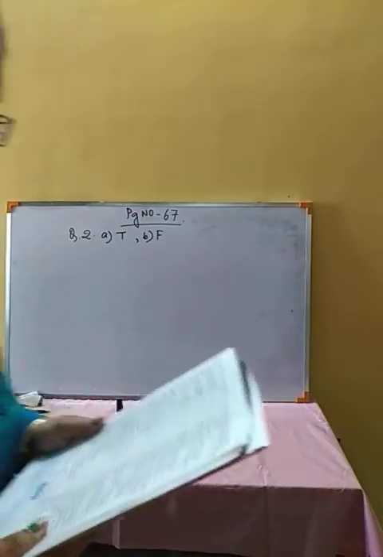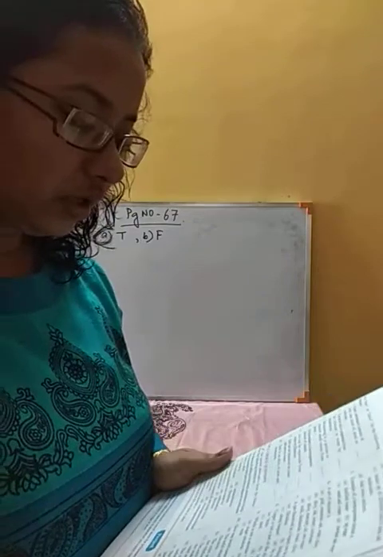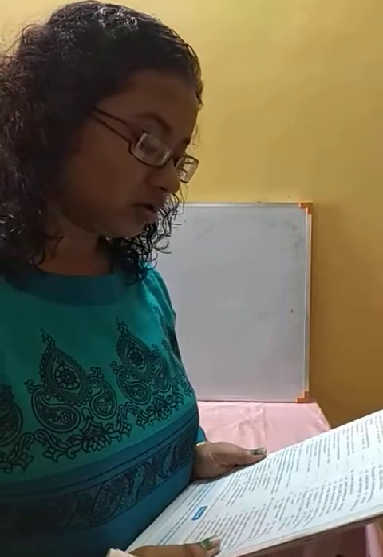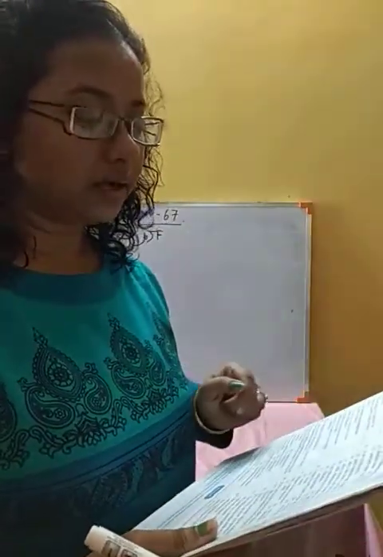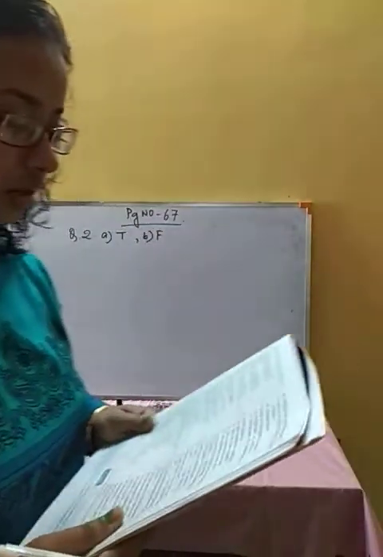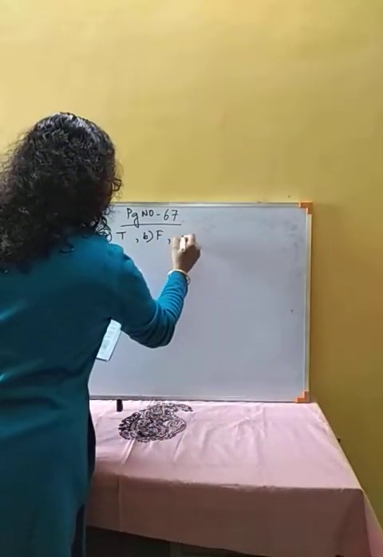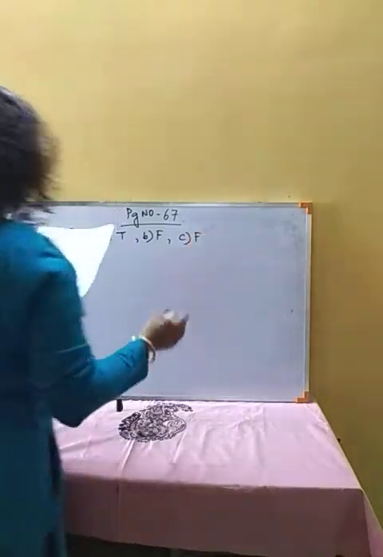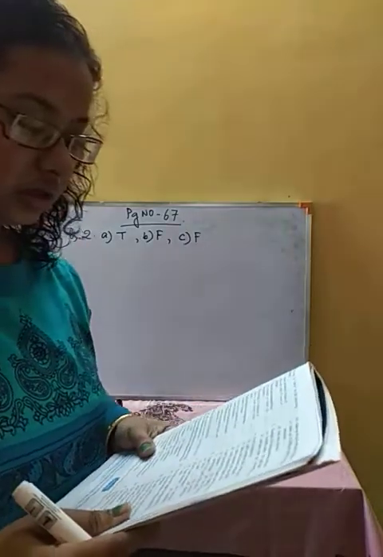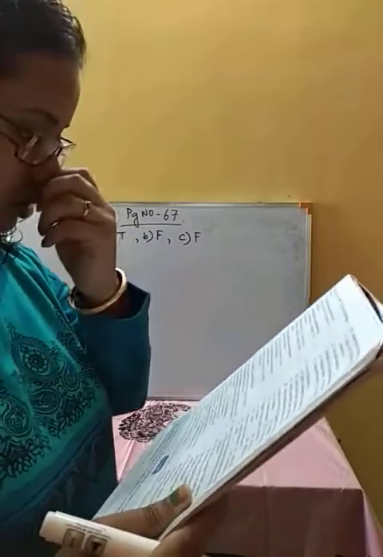Next, winnowing is a process to remove small stones from grains. This is false again, because in winnowing one particle must be light in weight. Small stones and grains are both heavy particles, so winnowing cannot be used to separate them. It is not a convenient way to separate these two. So this will be false. How can we separate this? Small stones we can separate using sieving. Sieving will be the convenient process to separate this.